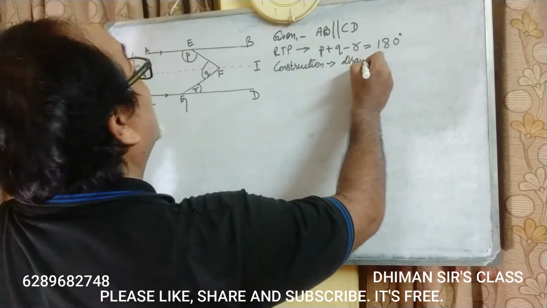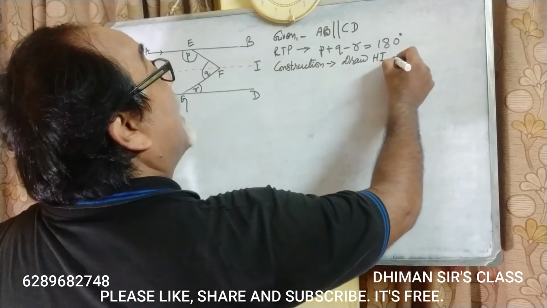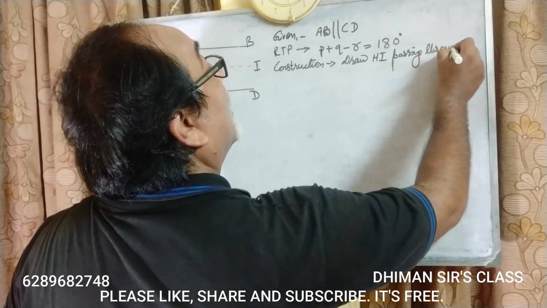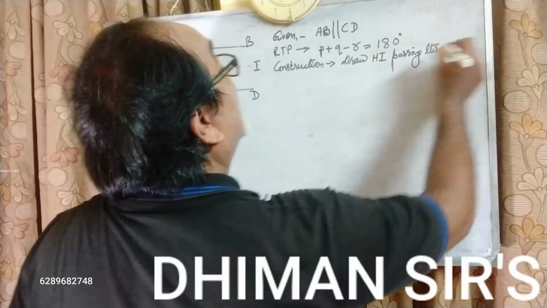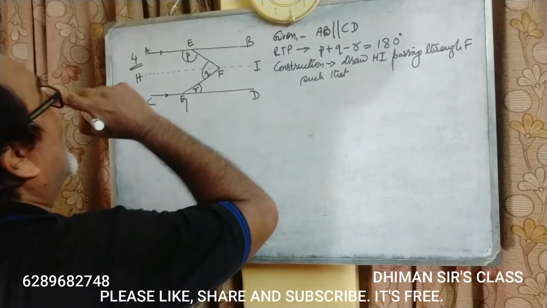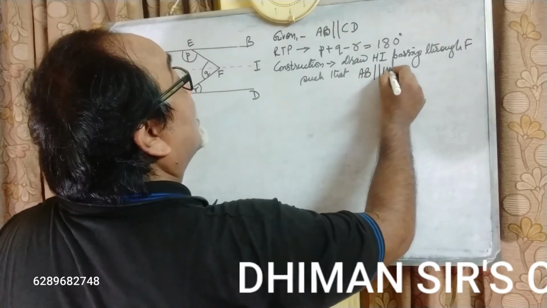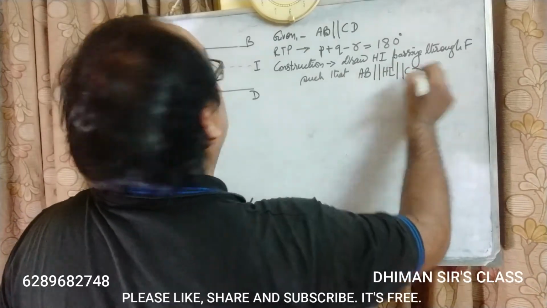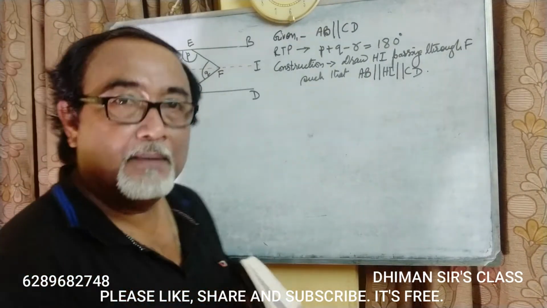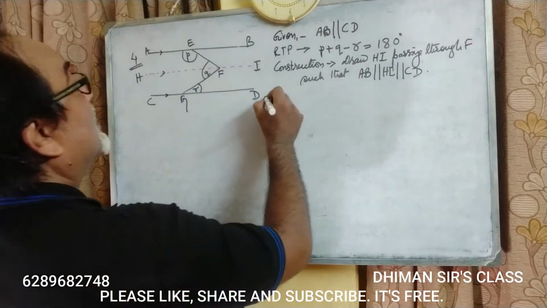Draw HI passing through F such that AB parallel to HI parallel to CD. Means this line is also parallel to the other given parallel lines. Okay. So now here, proof.